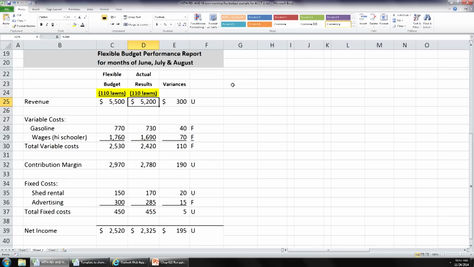Now he budgeted that he would ask $50 per lawn, right? For sales. Not everyone's going to pay 50. Maybe somebody won't pay $50, or somebody said, "Hey Henry, come on, you're my buddy. Will you do it for 40?" And you're like, "Okay, I'll do it for 40." Or maybe when you were mowing, you ran over a sprinkler head and you broke it. And so they said, "Well, we're not going to pay you for this. We're going to have to buy the sprinkler head, so we're not going to pay you for that one." There could be a number of different reasons that actual revenue achieved is different than what you budgeted for.